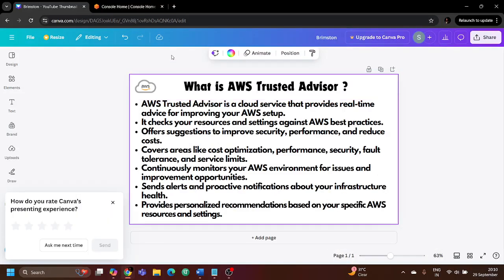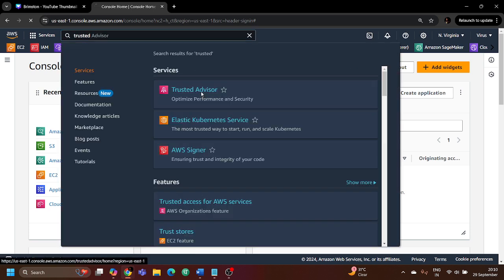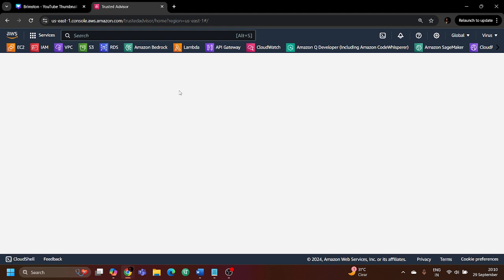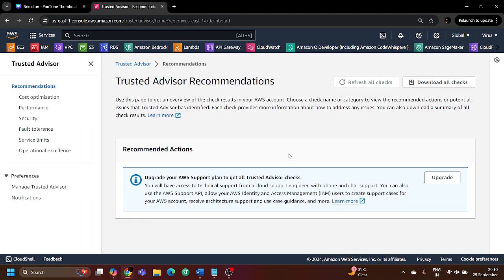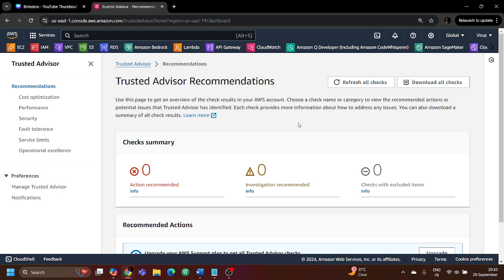Now we'll directly move towards the AWS Management Console, and we'll see how we can use and take advantage of AWS Trusted Advisor. In the search bar, you just need to search for Trusted Advisor. If we click on that, it will open the dashboard of the Trusted Advisor service. Over here, you can see that as of now there are zero actions recommended, zero investigations recommended, and zero checks with excluded items as well. Right now, in my AWS account, there is no action required from the Trusted Advisor recommendations.